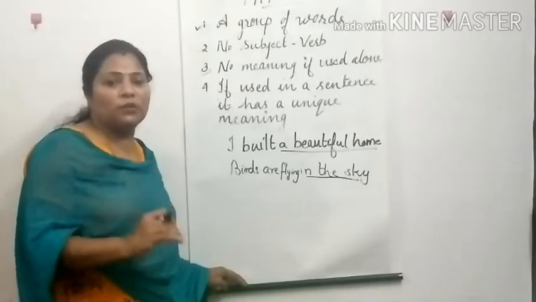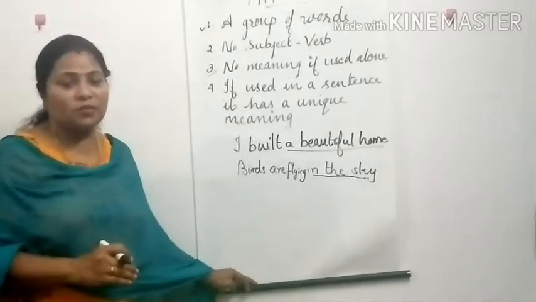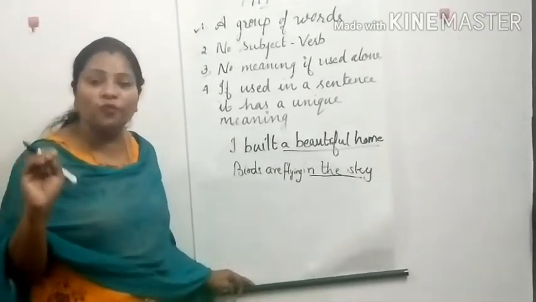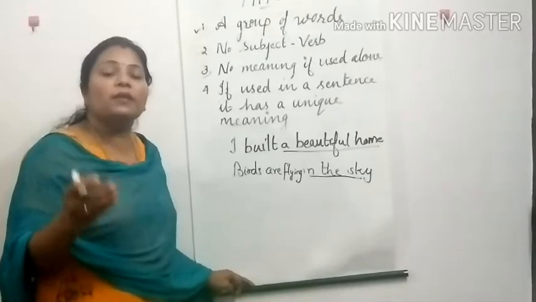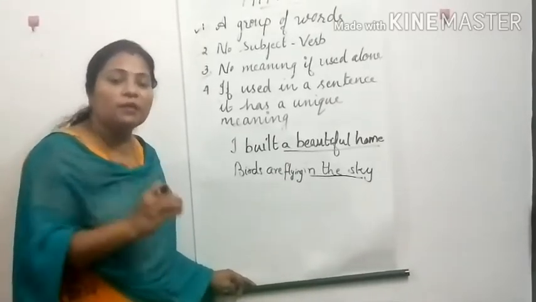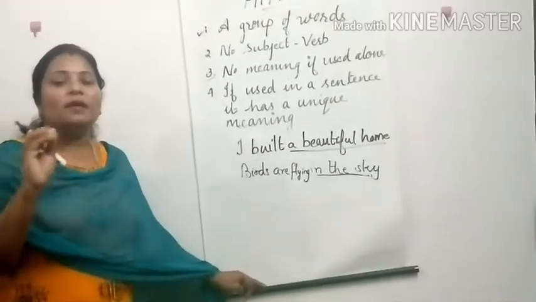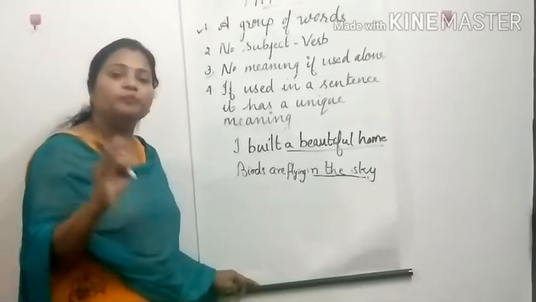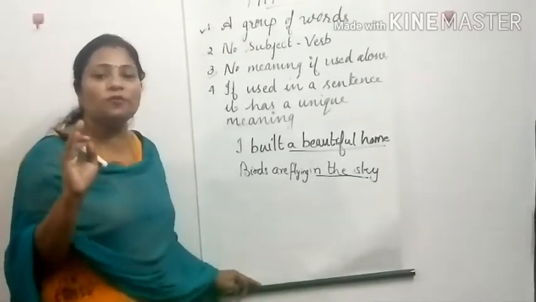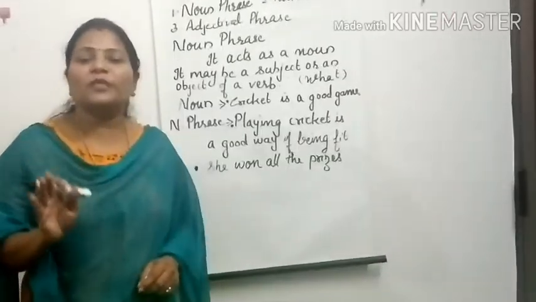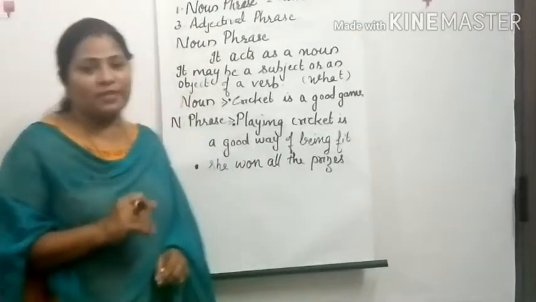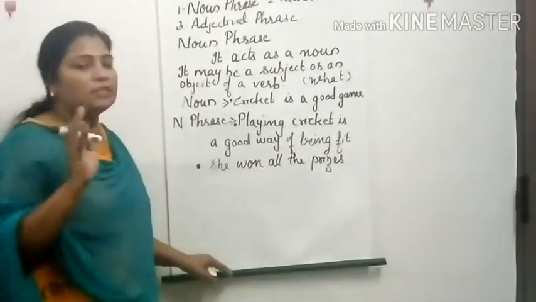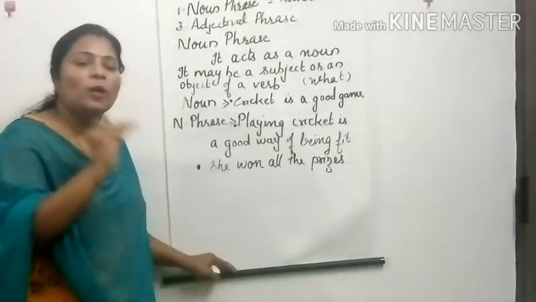Now next we are going to learn the kinds of phrases. So a group of words is called a phrase. Now there are different kinds of phrases. There are more than 6 kinds of phrases, but we'll be discussing the kinds that your book is discussing. So we have here noun phrase, adverbial phrase and adjectival phrase. We'll be discussing them one by one.